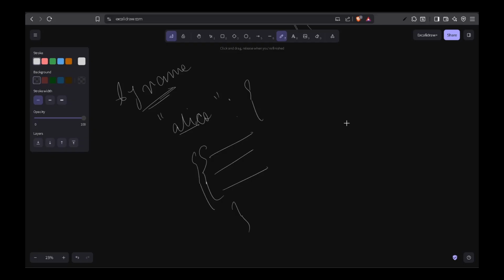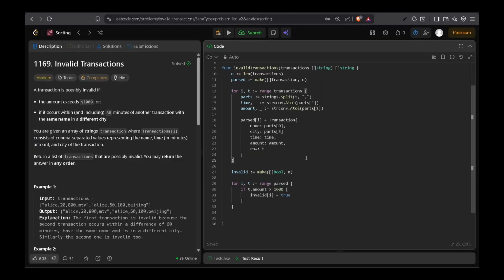So how will we make that map? So we'll say something like by name is a map of string to an array of int, right? Now what is an array of int? Array of int again refers to that index that contains the transaction, right?